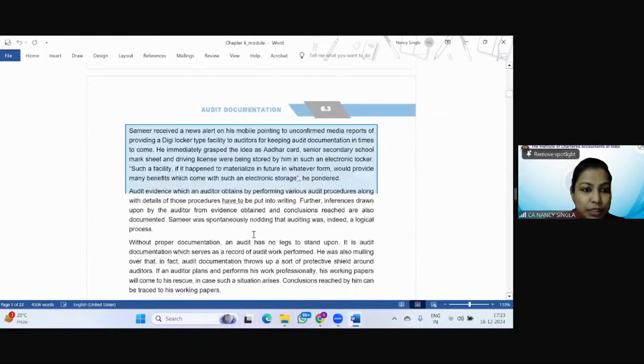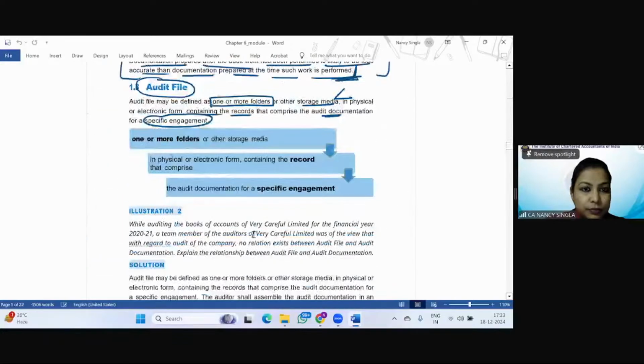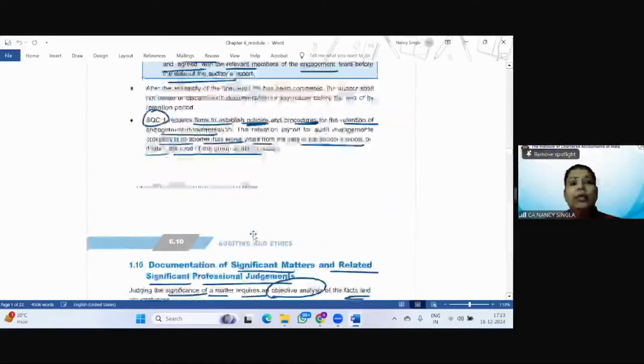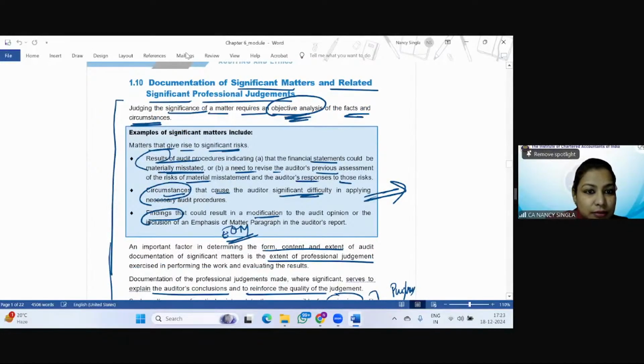The topic is on page number 6.10. See, so what is the doubt? Let me just read the doubt again.